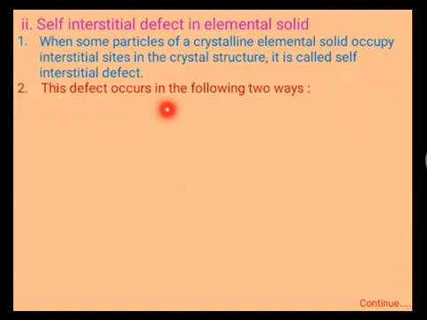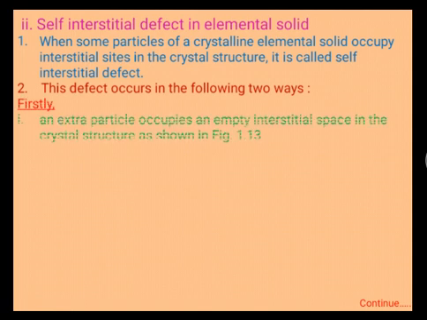These defects occur in the following two ways. Firstly, an extra particle occupies an empty interstitial space in the crystal structure, as shown in the figure.